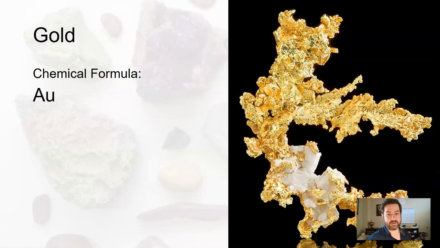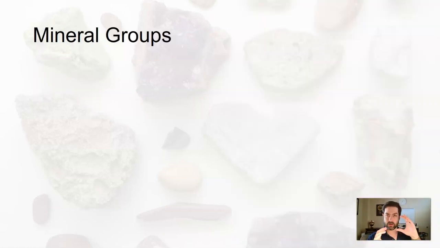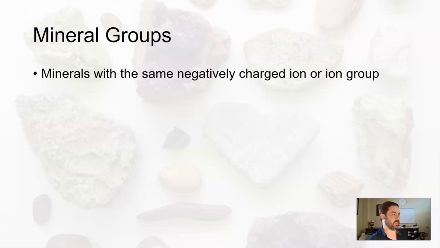Gold, another one of those native elements. Now, there are 7 different groups of minerals, major groups of minerals. Again, there's 3,500 plus minerals. We can break them down into 7 major groups. There's other stuff as well, but these are kind of the 7 major groups.